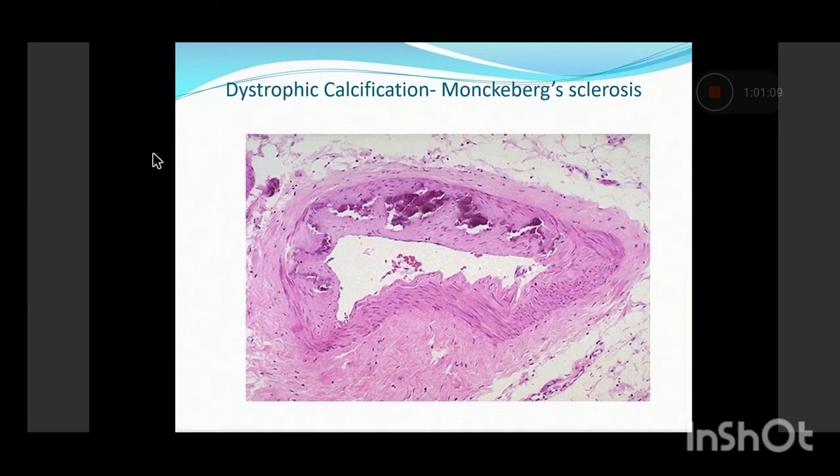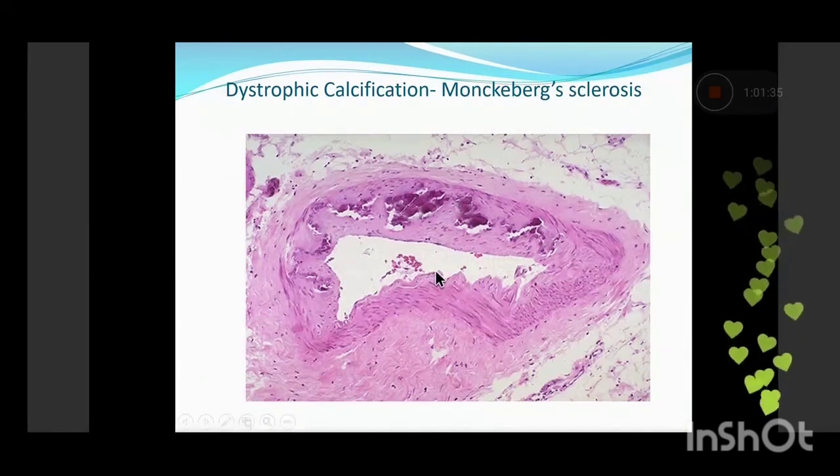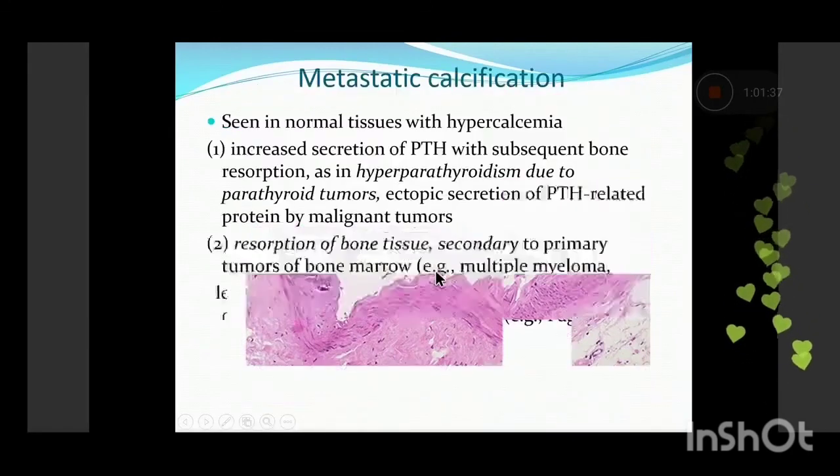This is the classical example of dystrophic calcification, seen in the atherosclerotic vessels. This is known as Monckeberg sclerosis. You can see this basophilic calcium deposition within the intima of these thick-walled blood vessels, which are atherosclerotic, and seen in aged individuals. This one is from the uterus, basically. In uterine vessels, they undergo dystrophic calcification.